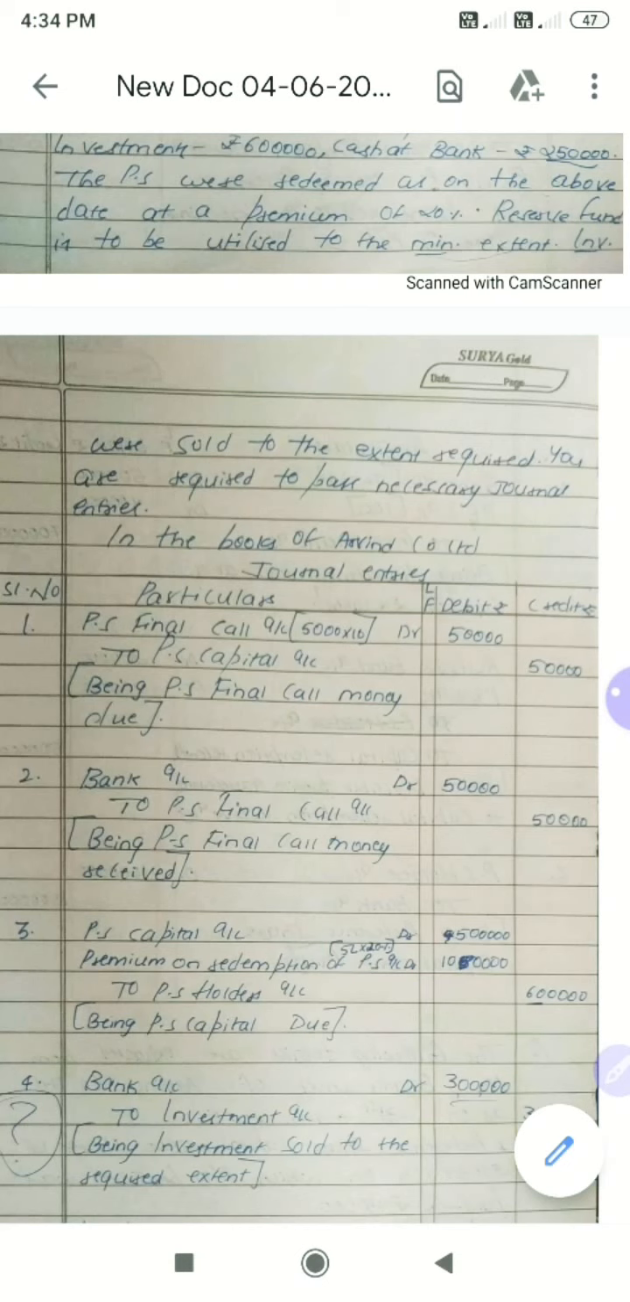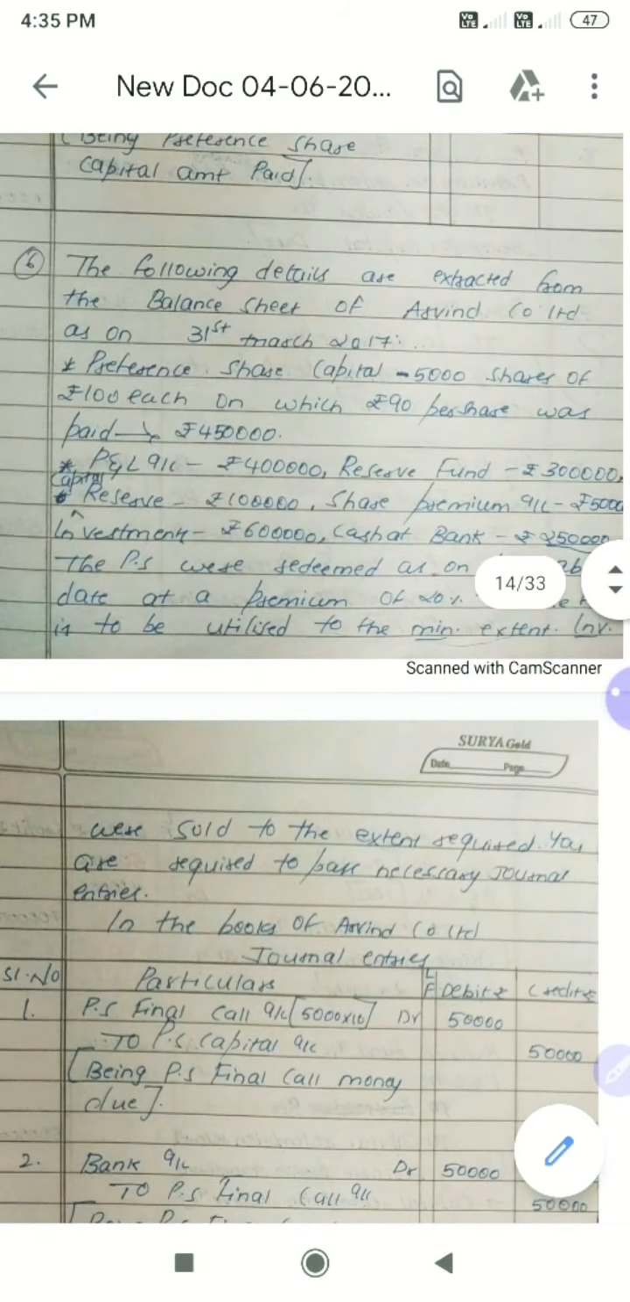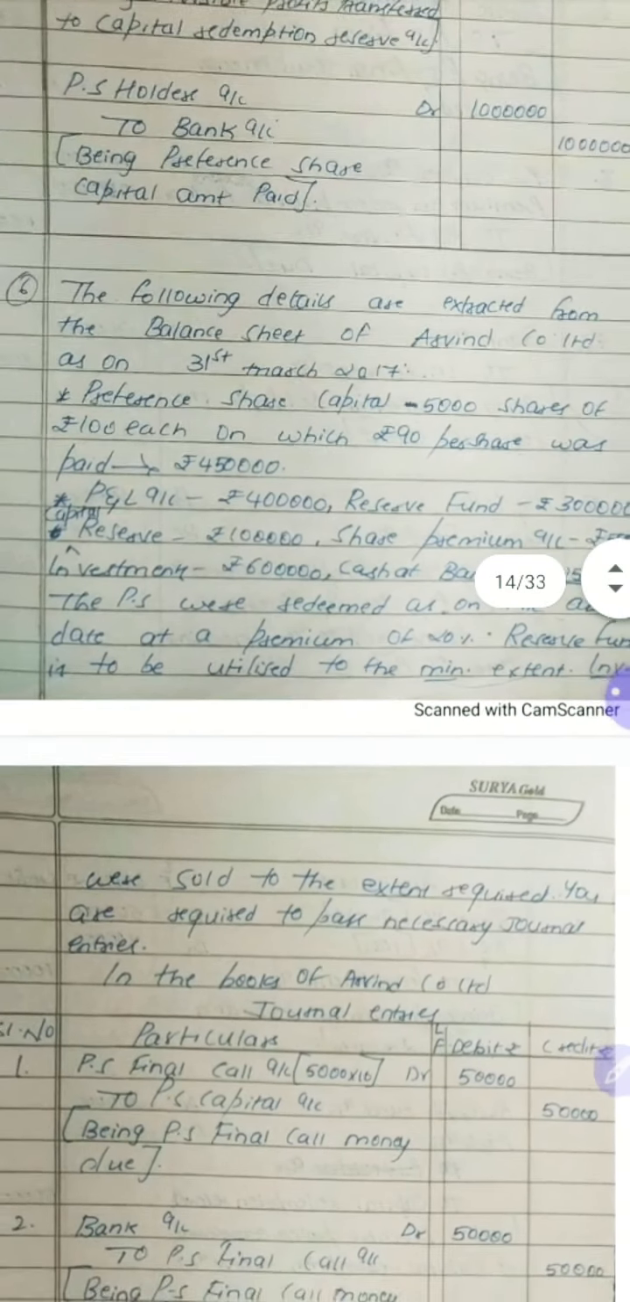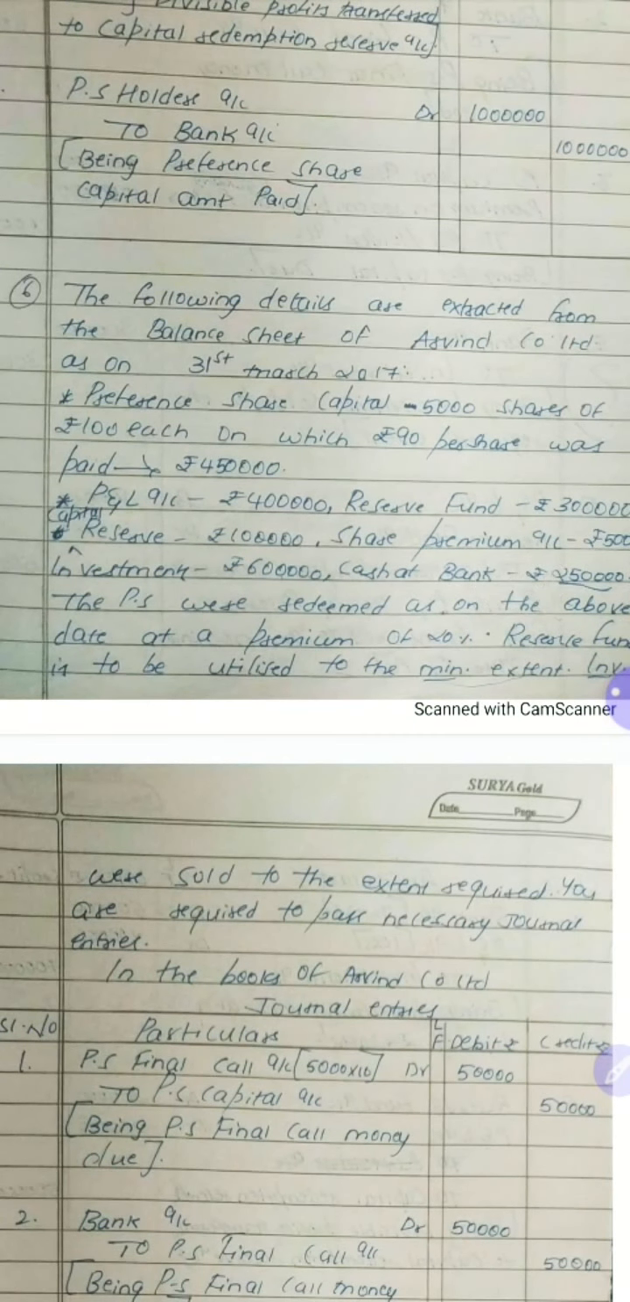You are required to pass necessary journal entries in the books of Arvind Company Limited. I've told you, you don't have to pass all these journal entries in order. You can interchange these journal entries. Now my question is, look here. How many preference shares have we got? We have 5,000 preference shares of rupees 100 each, but they have paid 90 rupees.